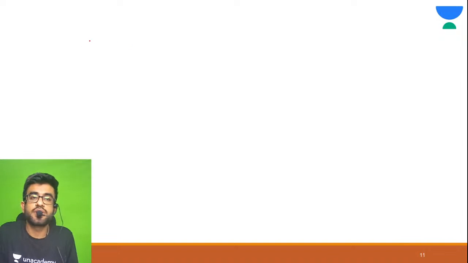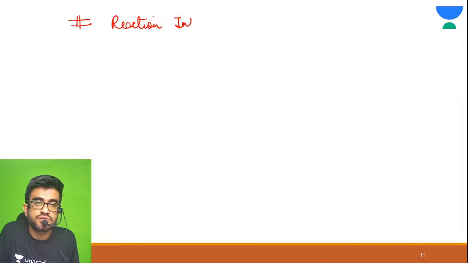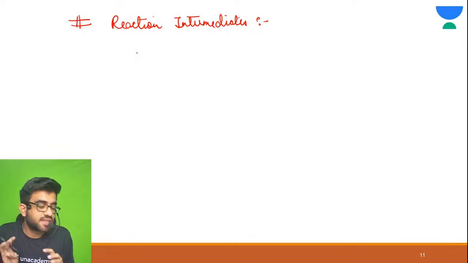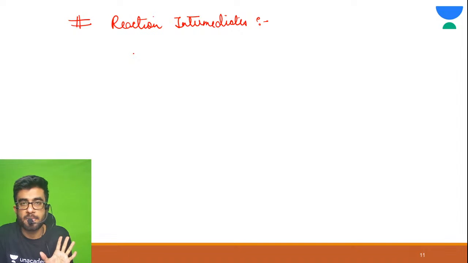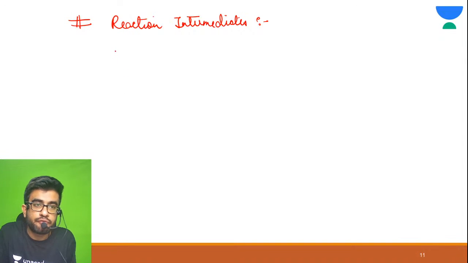All right, good morning everyone. So see, today we are going to study about reaction intermediates. Just pay attention here. See, there are basically three types. There are more reaction intermediates, but three are very much useful to us. Three reaction intermediates are carbocation, carbanion and free radical. Let me explain you one by one each and everything. First is carbocation.